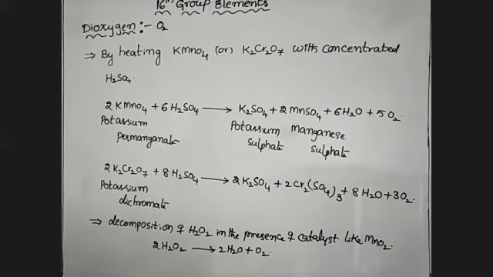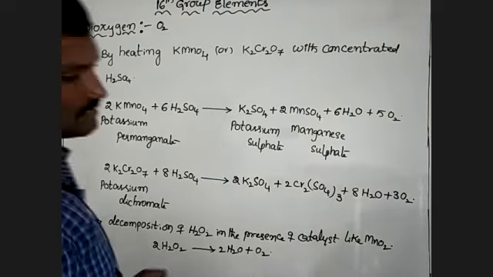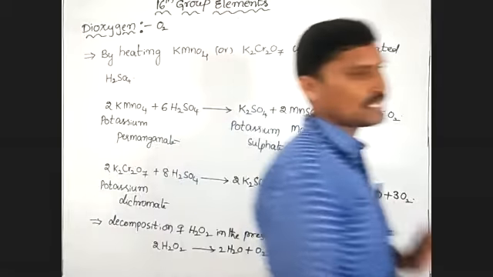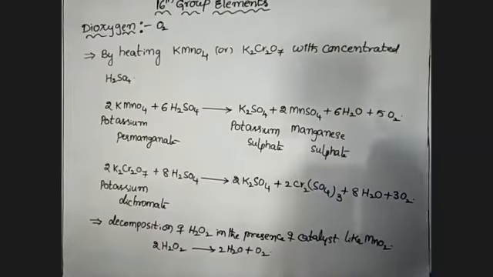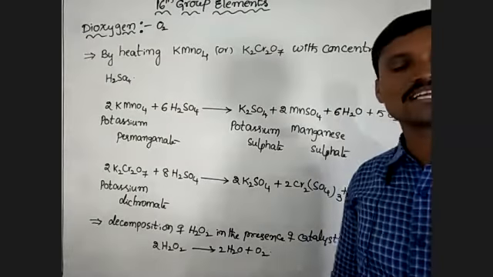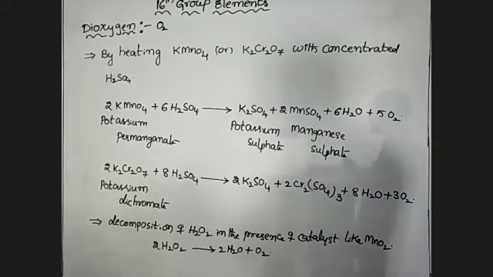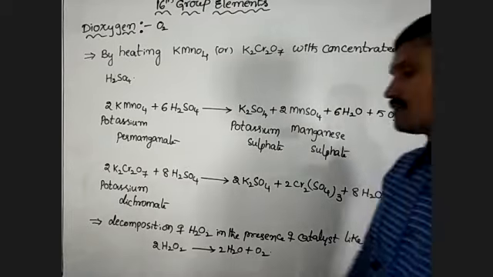On a large scale, dioxygen is prepared by the electrolysis of water. When water is electrolysed, dioxygen is formed at the anode. These are preparations of dioxygen.